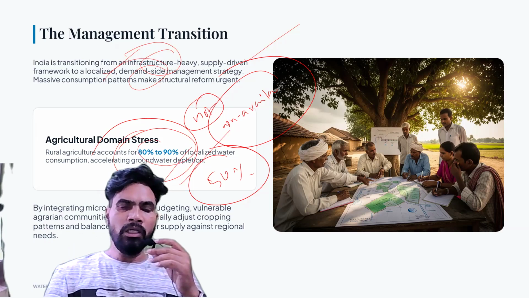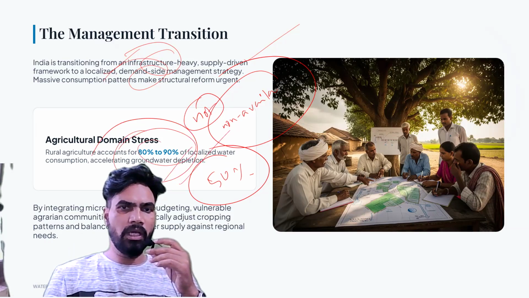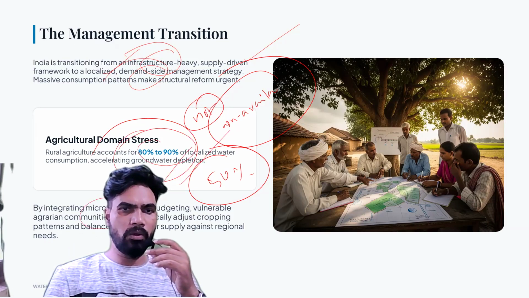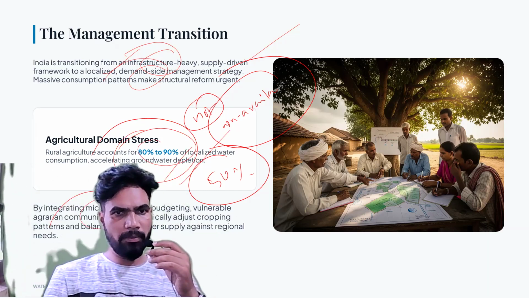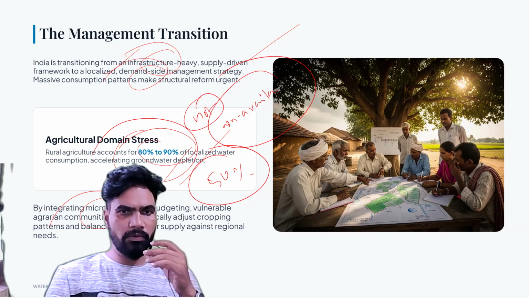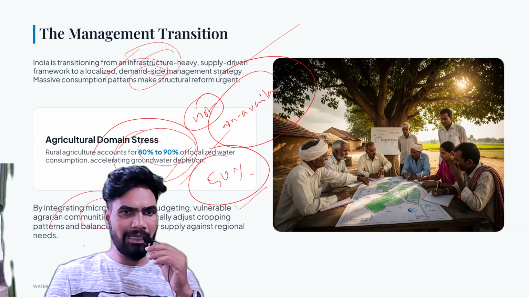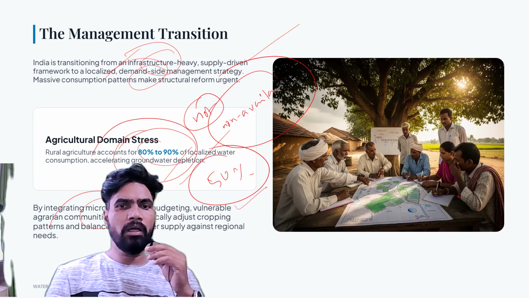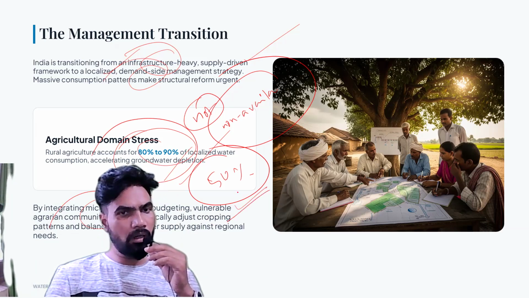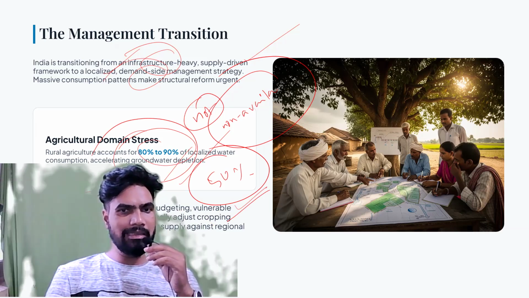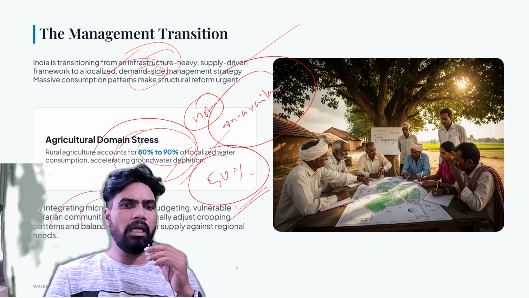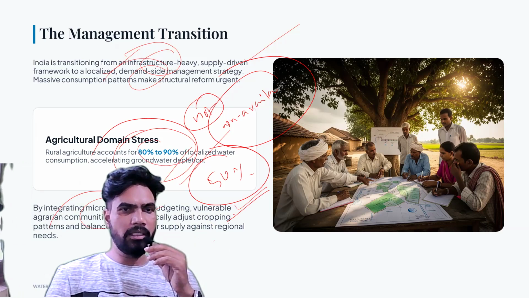ओके, so what we have to do, we have to integrate the micro level water budgeting. वाटर बजटिंग क्या है हम नेक्स्ट स्लाइड में पढ़ेंगे. व्हाट इज द मीनिंग ऑफ वाटर बजट वी आर गोइंग टू अंडरस्टैंड इन द नेक्स्ट स्लाइड. ओके, देन we have to integrate the vulnerable agrarian communities also. Okay, this can dynamically adjust the cropping patterns, and balance groundwater supply against regional needs.